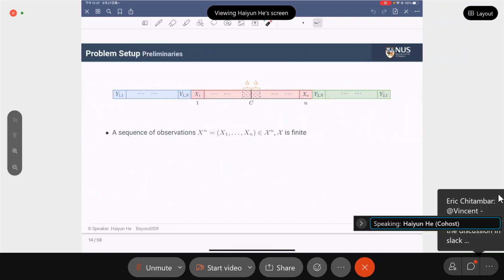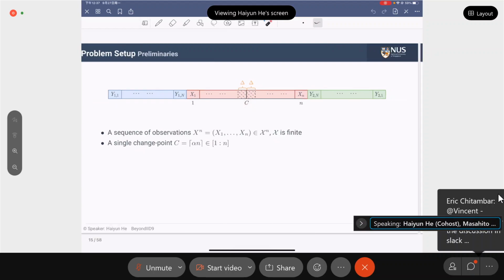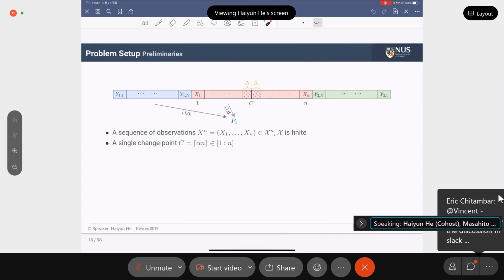Let's go to the problem setup. Assume that we have a sequence of observations x1 to xn, also called the test sequence we want to detect, and we assume that there exists a single change point C in this sequence. Before the change point C, the observations are i.i.d. from the distribution P1.